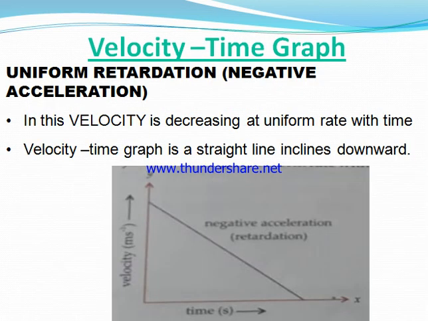So now we show acceleration and retardation. This is also the graph of retardation. When the rate of change of velocity decreases with time, this is known as negative acceleration. So these are all about the velocity time and distance time graphs. These are very important. Please understand it and try to make them down yourself.